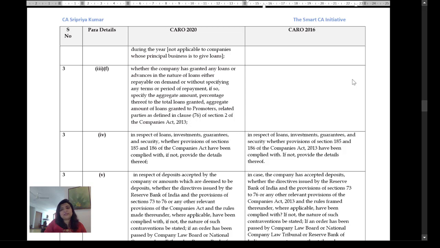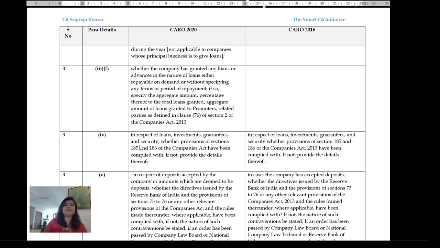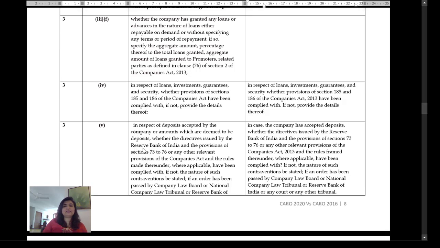And then we come to the same section which was there earlier under 3.4, which is loans, investments and guarantees and securities. Whether 185, 186 has been complied. Of course, 185, there's a lot of relaxation in the recent past. So this is the same thing, loans to directors and the relevant compliances. The next clause, which is 3.5, is in respect of deposits or amounts which are deemed to be deposits.